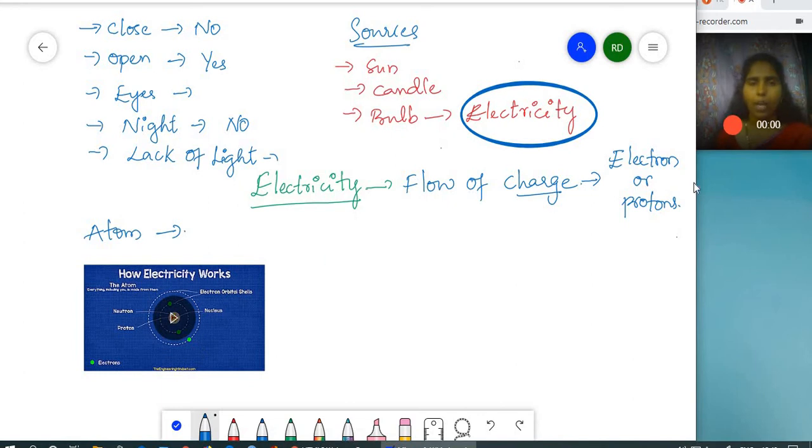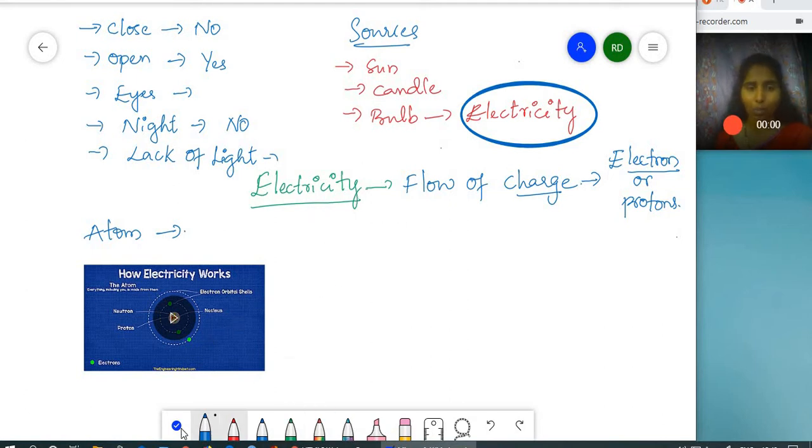Now, how can this electron move from one place to another? Because electricity is nothing but the flow of charge. We consider charge as a movement of electrons because in the outermost orbital of an atom, the electrons are sometimes free to move. And if we make them move, then we can create electricity.